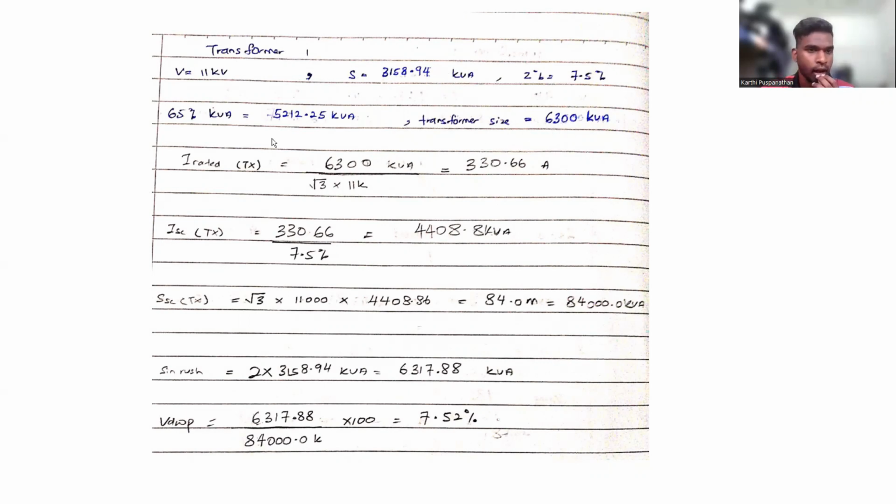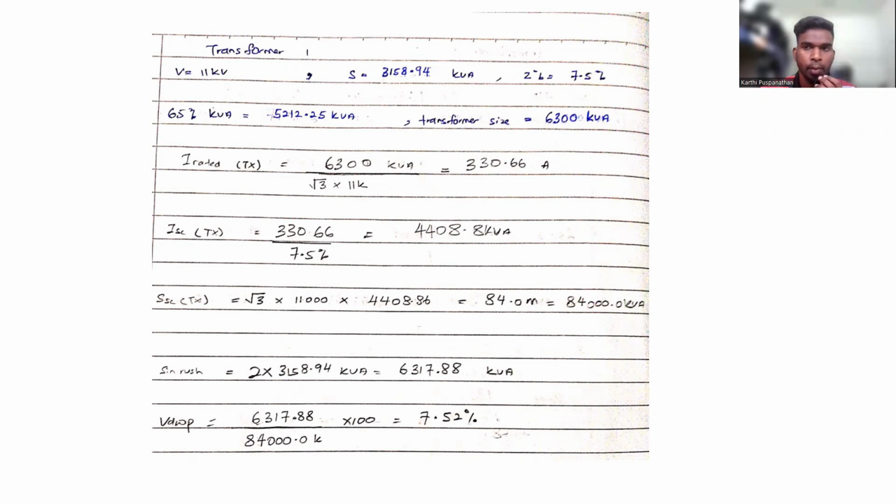We need to calculate the I rated for the transformer, for which we use the transformer size divided by √3 times 11 kV. The reason for √3 is that this is a three phase system. So we'll get an answer of 330.66 amperes. For the short circuit, we use the rated current divided by the impedance. So we'll get 4408.8 kVA.